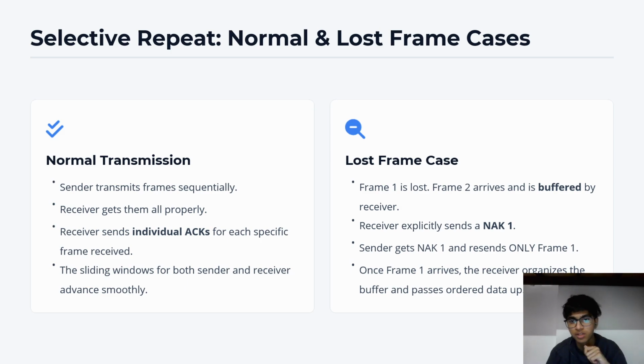Inside the loss frame case, a frame out of the number of frames that the sliding window sends is lost, or can be buffered, or is not received by the receiver. In this, the receiver explicitly sends a NAK, which is a negative acknowledgement. The sender gets the negative acknowledgement, which shows that the receiver has not received a frame which it should have received. Thus, the sender resends the frame whose NAK was sent by the receiver. So the sender retransmits the frame and it organizes the data in the buffer the way it should have come.